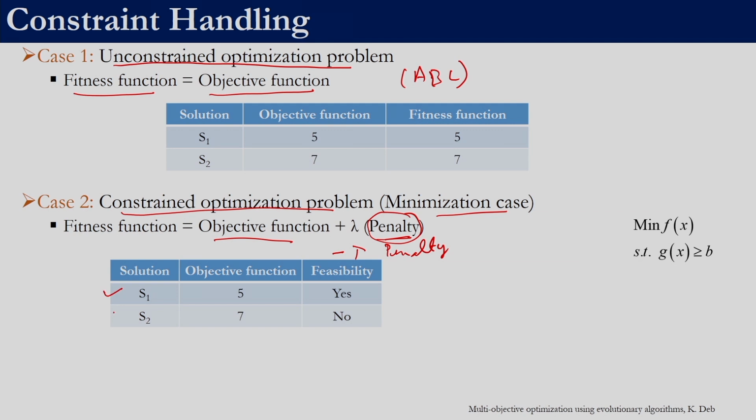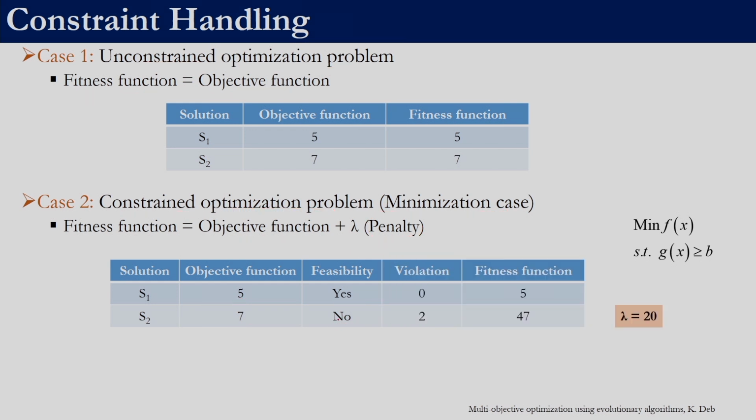So for example, let us look at these two solutions, solution 1 and solution 2. Let us say for some arbitrary objective function, the objective function value of solution 1 is 5, the objective function value of solution 2 is 7, and let us say this is a feasible solution, this satisfies whatever the constraint, and this does not satisfy the constraint, and the violation is 0 because the solution is feasible.